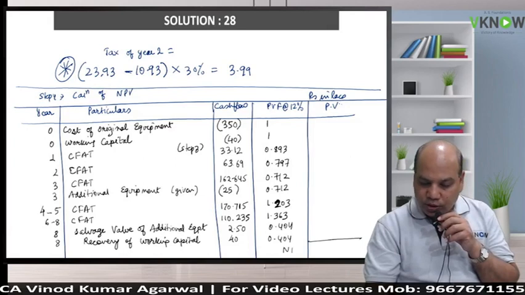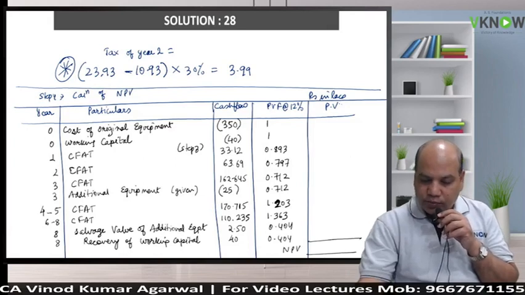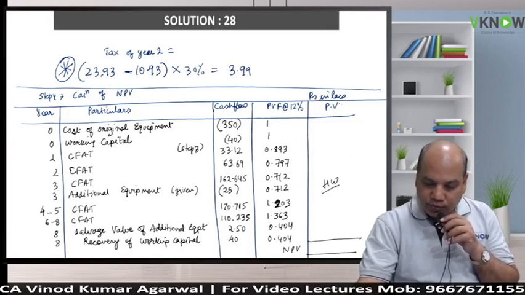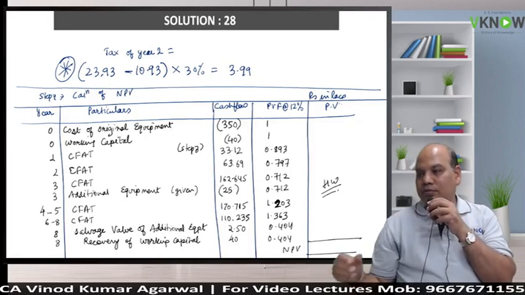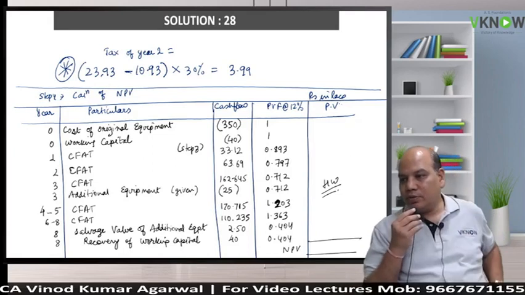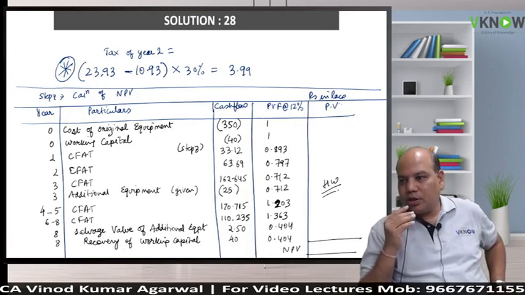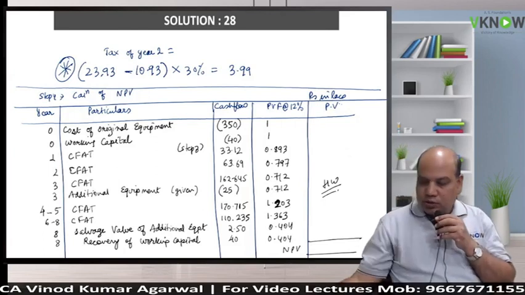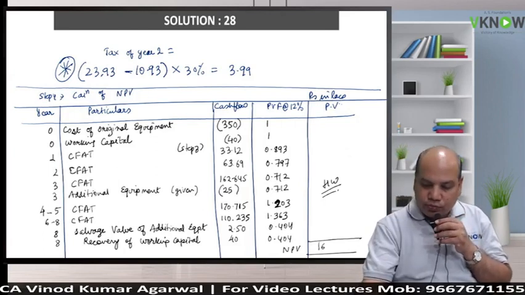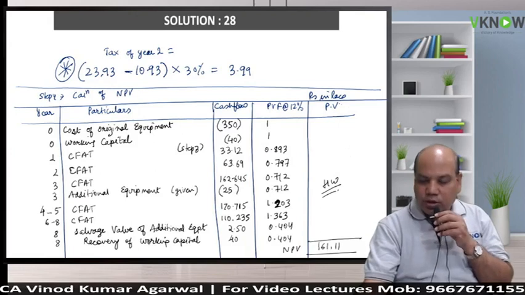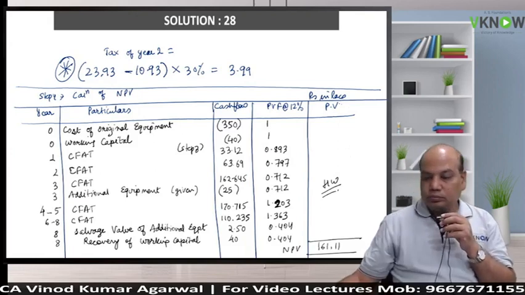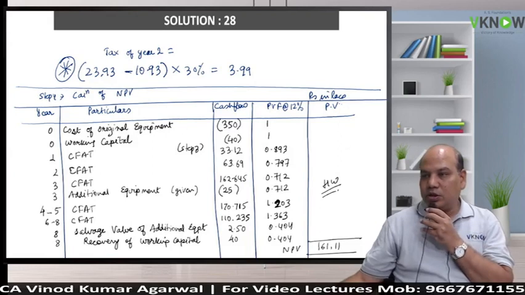Now you have to multiply and calculate NPV. Do it as homework. All figures I have given. So what the students will do, they will just multiply and add it. Your answer should be very close to 161.11 positive. Only multiplication is your homework.